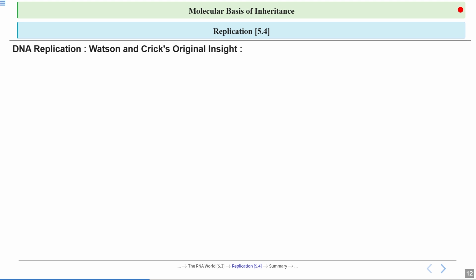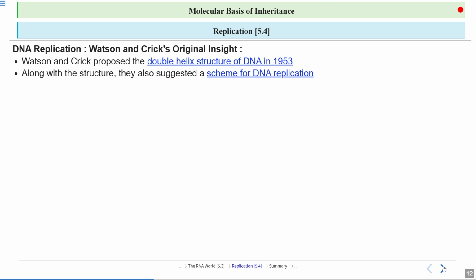Okay. So DNA replication, let's see Watson and Crick's original insight. Watson and Crick proposed the double helix structure of DNA in 1953, and we have studied all the properties of this double helix structure in one of our classes. Along with the structure, they also suggested a scheme for DNA replication, telling us how DNA replication takes place.